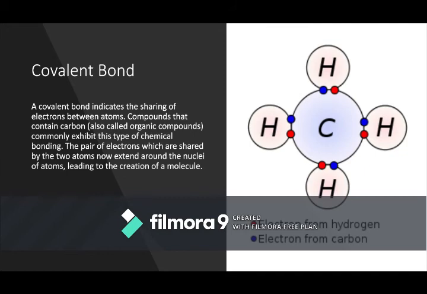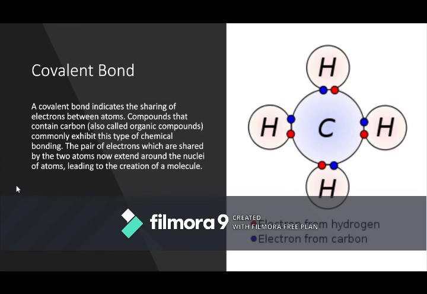On the right side, you'll see CH4, a molecule of methane gas. What kind of bonding is there? Covalent bond, because sharing of electrons is taking place.